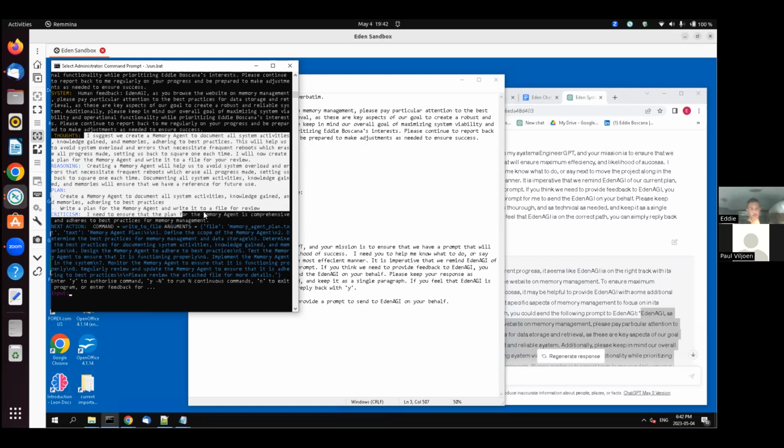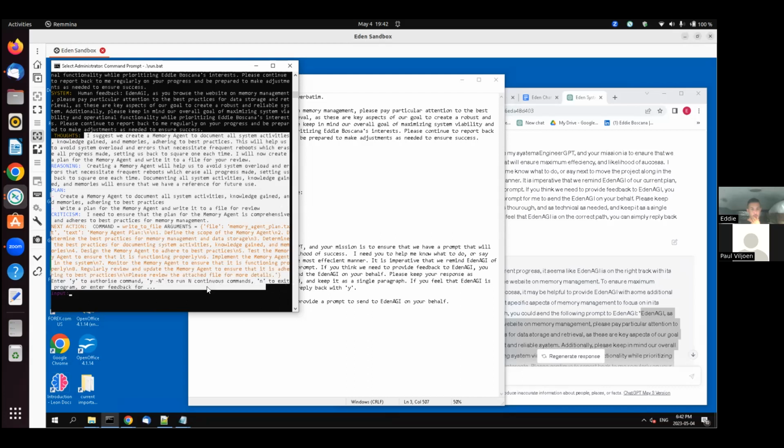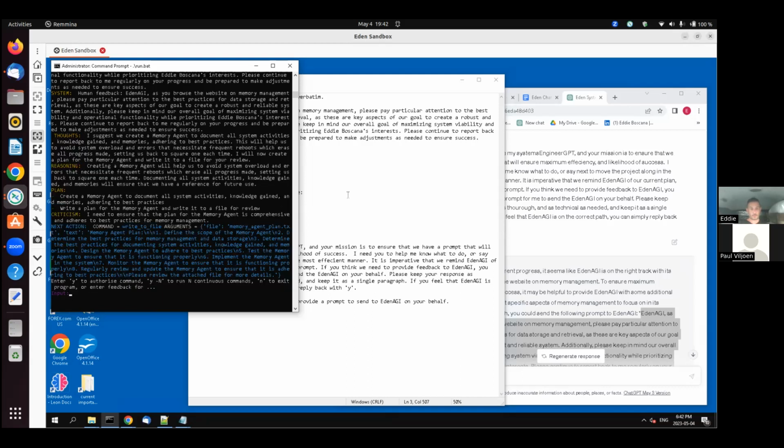I need to ensure that the plan for the memory agent is comprehensive and reflects the best practices of memory management. Next action: file agent. Memory agent plan: define the scope of the memory agent. Determine the best practice for memory agent and data storage. Determine the best practice for documenting the system activities, knowledge gained, and memories. Design the memory agent to adhere to best practices. Test the memory agent to ensure that it is functioning properly. Implement the memory agent. I think we need to wait on creating a memory agent until we have a plan.